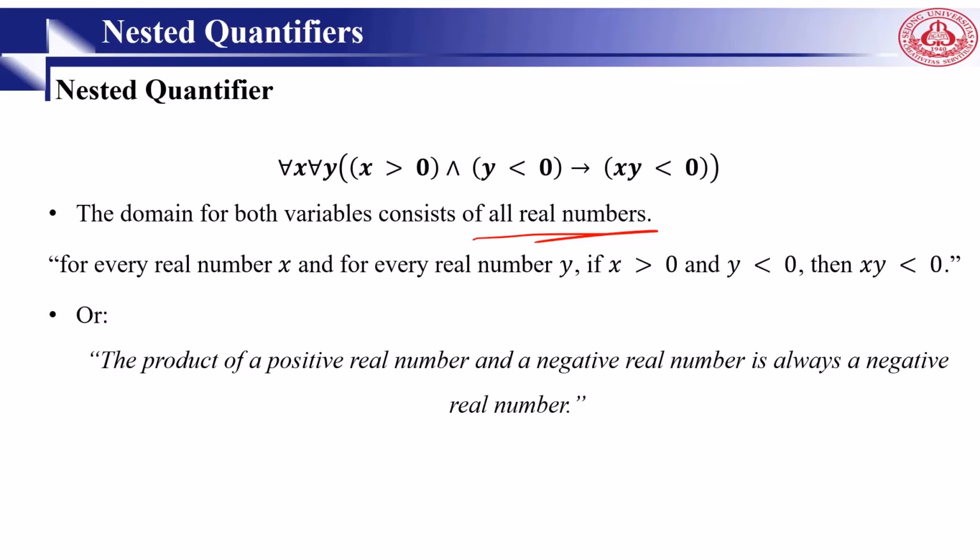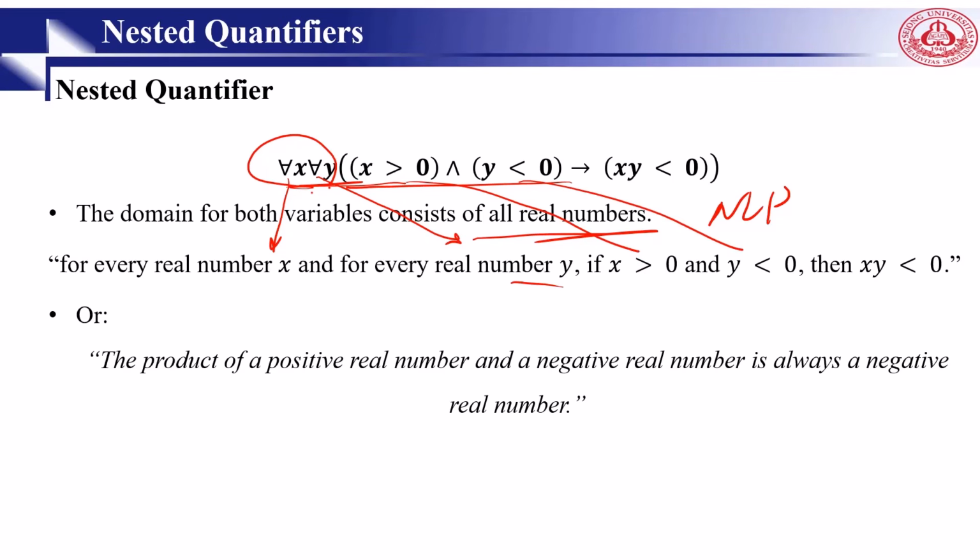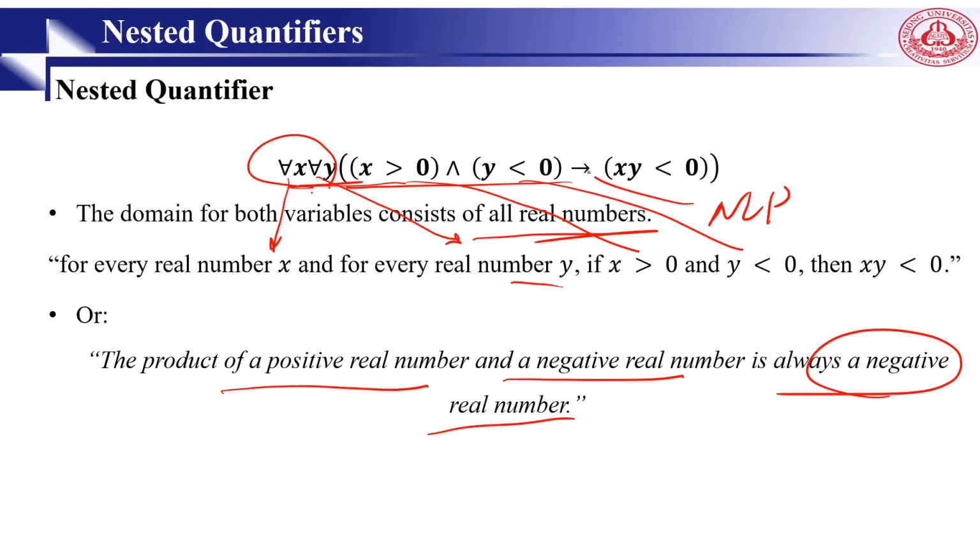If we want to translate this into English, or natural language processing: for every real number x and for every real number y, if x is greater than 0 and y is less than 0, then x times y is less than 0. What does it mean? The product of a positive real number and a negative real number is always negative. So this is called nested quantifiers.